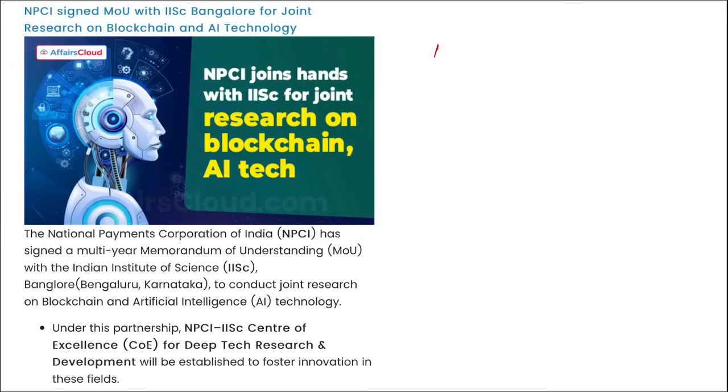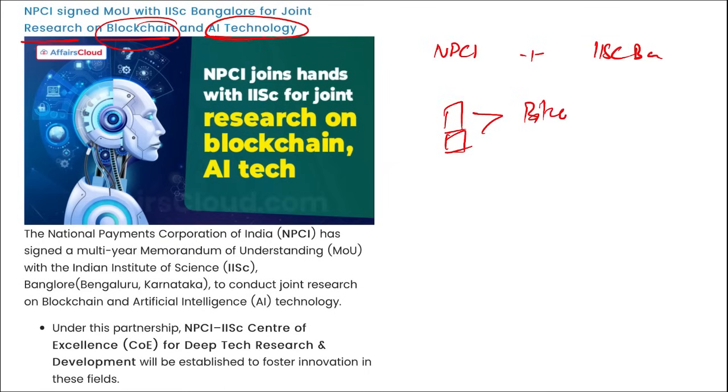Next, NPCI, National Payments Corporation of India, has signed an MOU with IISc Bangalore for joint research on blockchain and artificial intelligence. What is blockchain? In simple terms, remember Bitcoin, Ethereum, these cryptocurrencies run on blockchain, and blockchain is considered one of the most secure forms of technology.